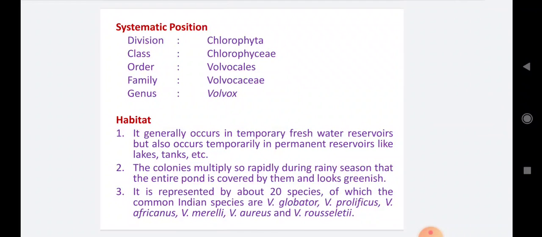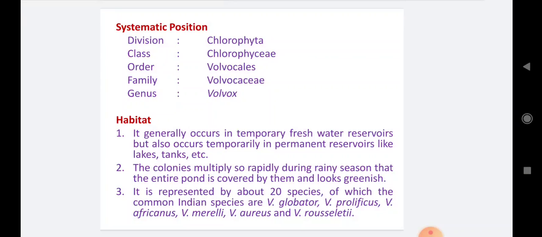It belongs to division Chlorophyta. Chlorophyta, as you know, is one of the largest divisions, having the largest class, that is the class Chlorophyceae. These Chlorophyceae and Chlorophyta are typically called the green algae. Their number is very huge compared to other classes or divisions of the algae. Then the order of Volvox is Volvocales, then the family is Volvocaceae, and the genus is Volvox. This is about the systematic position, meaning classification, of Volvox.